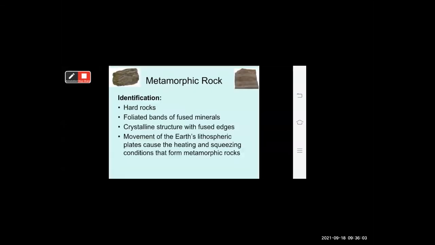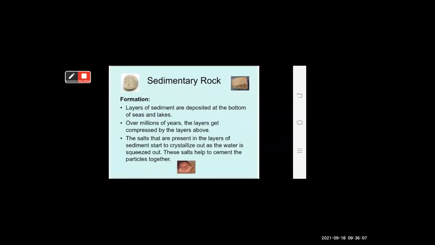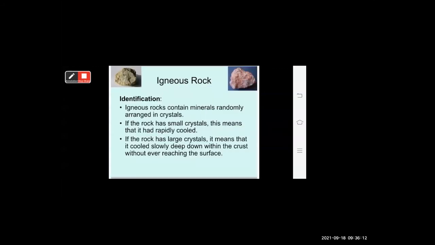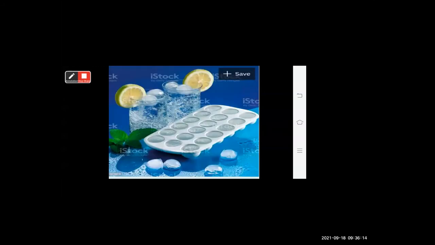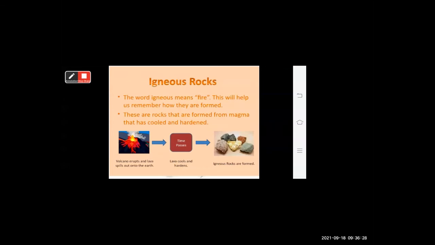Now let's see all the three types of rock. Let's revise all the three types of rock. The first one is igneous, the second one is metamorphic, and the third one is sedimentary rock. Igneous rock is made due to fire.